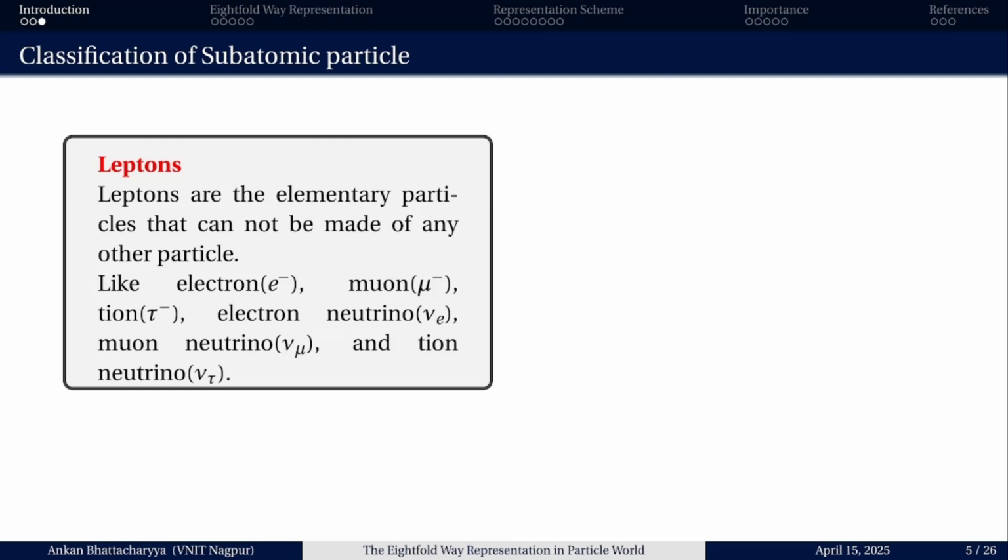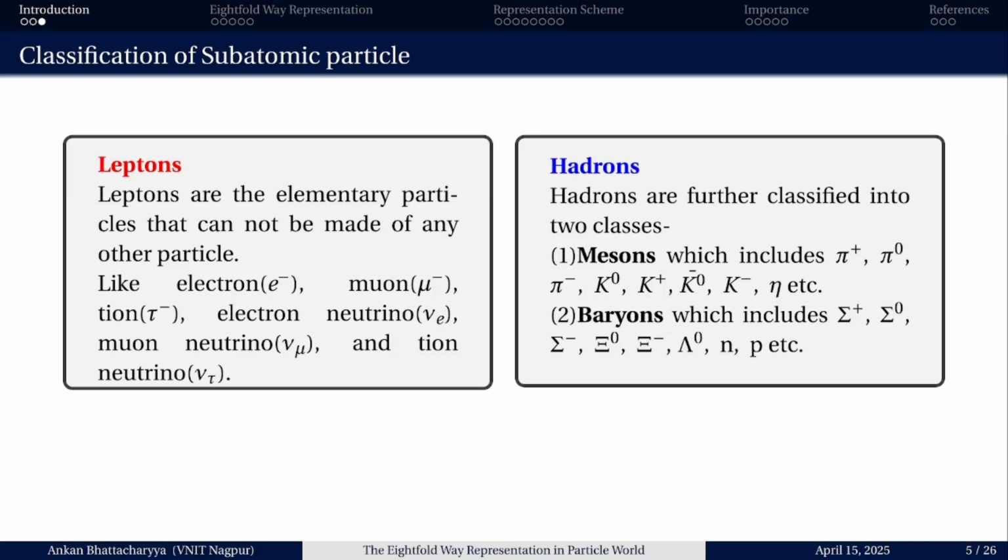neutrino. Whereas hadrons are classified into two classes: mesons, which include pi plus, pi 0, pi minus, K plus, K 0, and the anti-kaons K 0 bar, K minus and singlet eta, and the baryons, which include sigma plus, sigma 0, sigma minus, xi 0, xi minus and lambda 0, neutron, proton, etc. Now mesons correspond to the bosons, that is they have spin of integer multiple of h-bar, and the baryons correspond to the fermions, which have half odd integral spin.